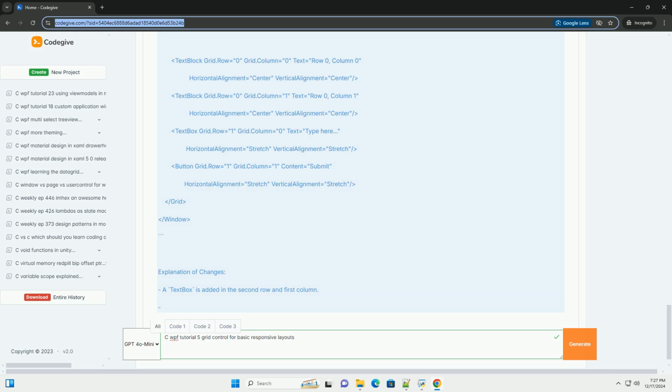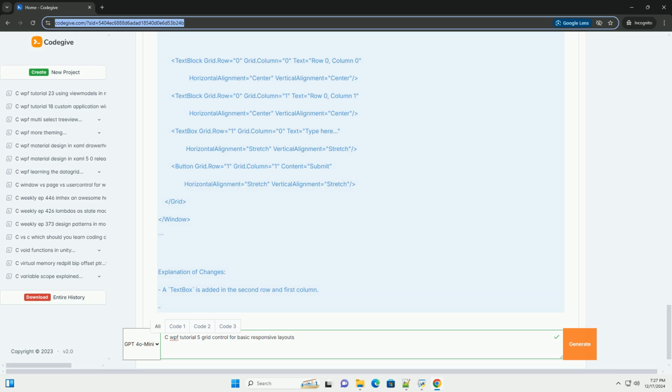XML. Window x:Class equals GridControlExample.MainWindow, xmlns equals http://schemas.microsoft.com/winfx/2006/xaml/presentation, xmlns:x equals http://schemas.microsoft.com/winfx/2006/xaml. Title equals GridControlExample, Height equals 300, Width equals 400.